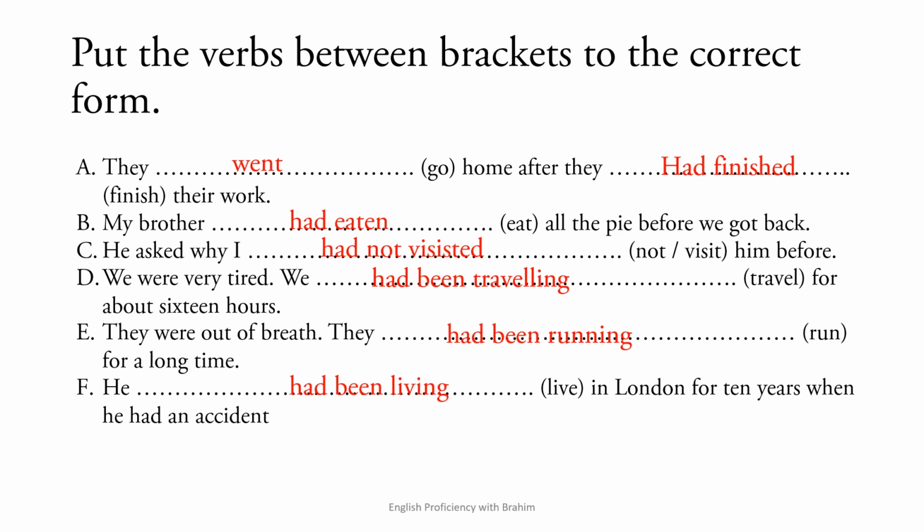The second part we have D, E, and F. All of them are past perfect progressive, or as you call it in the English textbook, past perfect continuous. Here we have for about 16 hours, for a long time, for 10 years. So we have some emphasis on time. It's not like the first verbs, we don't have any emphasis on duration.